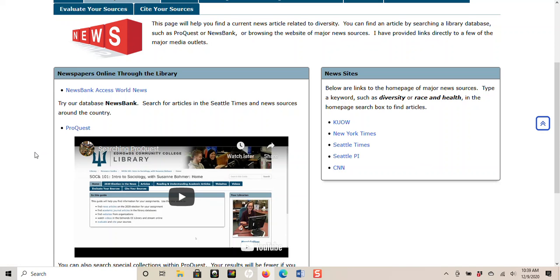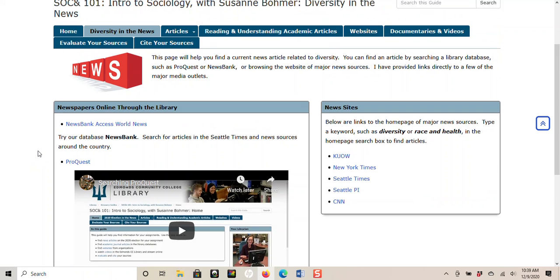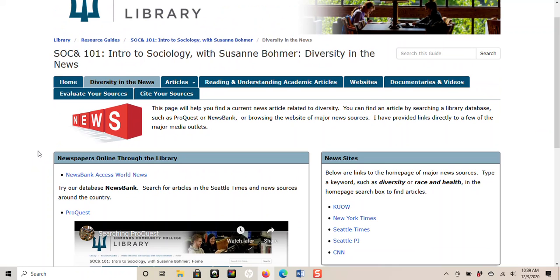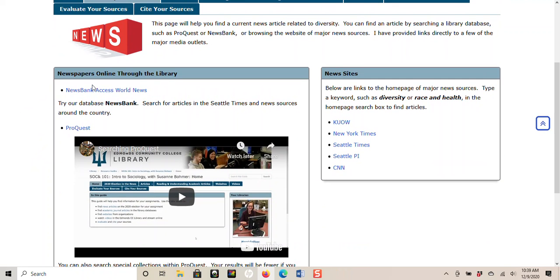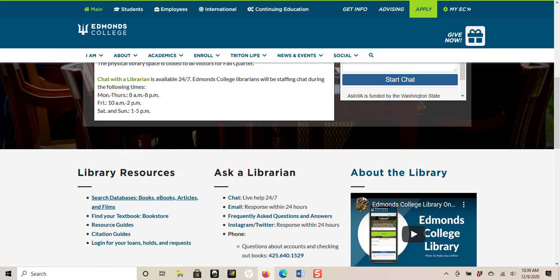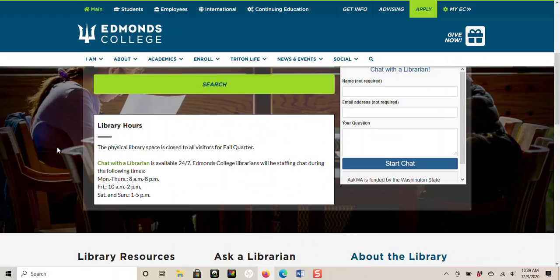So a quick word before we start the search. These databases can be accessed from anywhere at any time. They are subscription databases, which means that we pay for them for our students to use. And the most important thing to remember when you use the database is that you must access it through the library system. So either through your resource guide here, or you can go to the library homepage and click on